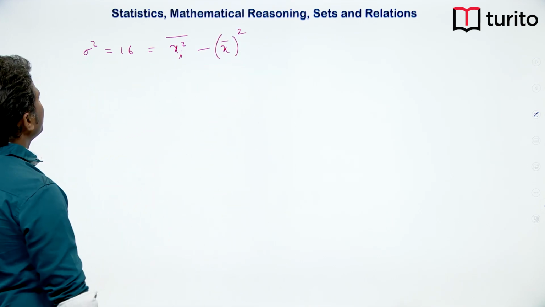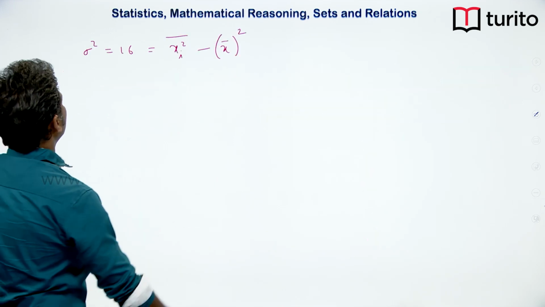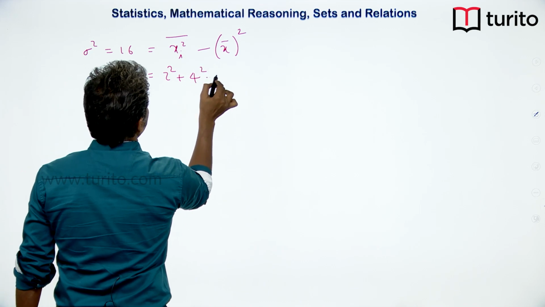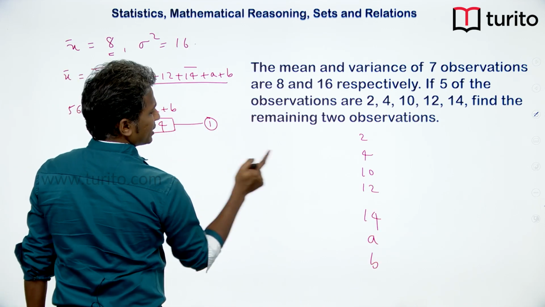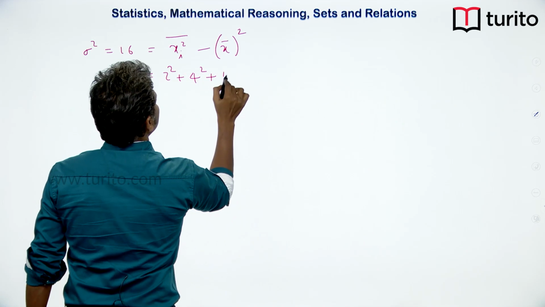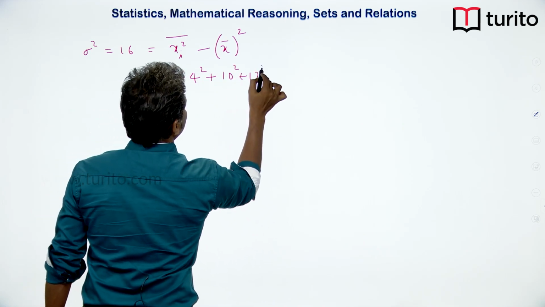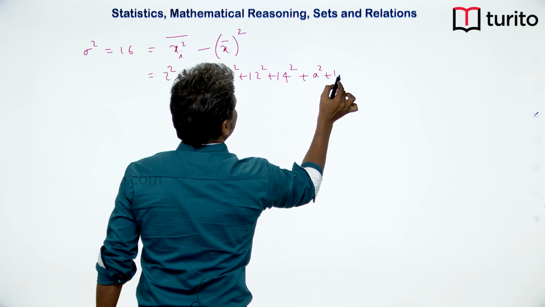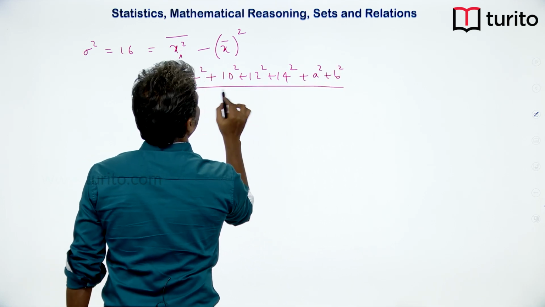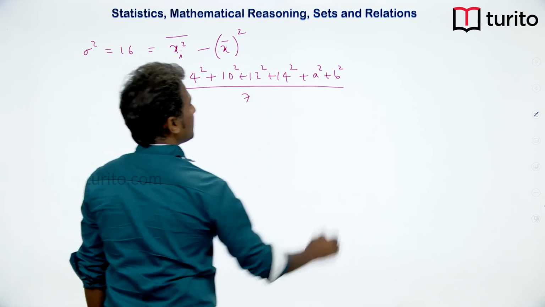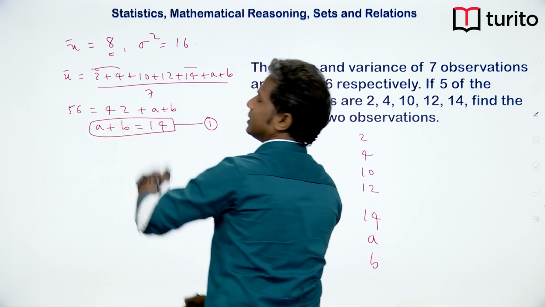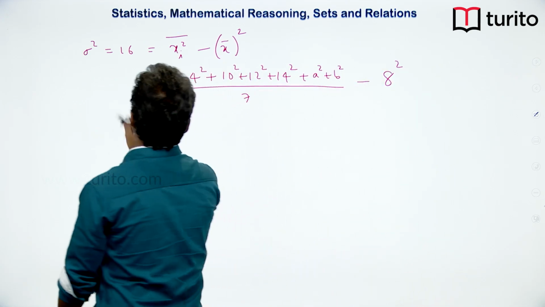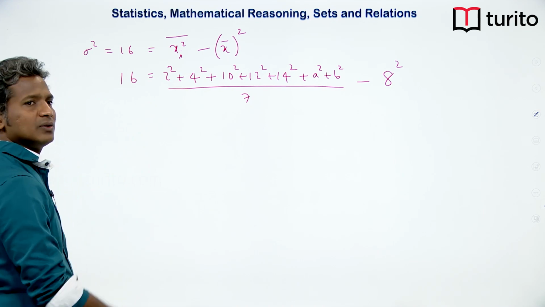Average of squares can be calculated like this: 2 square plus 4 square plus 10 square, 12 square, 14 square plus A square plus B square, divided by how many total readings are there? 7 readings are there, minus what is the mean given? 8 is the mean given. So, minus 8 square. This must be equal to 16. This is the whole idea.